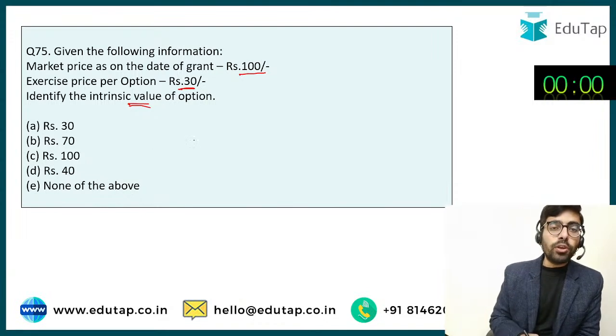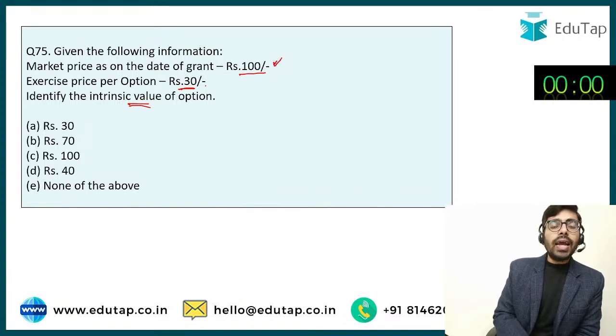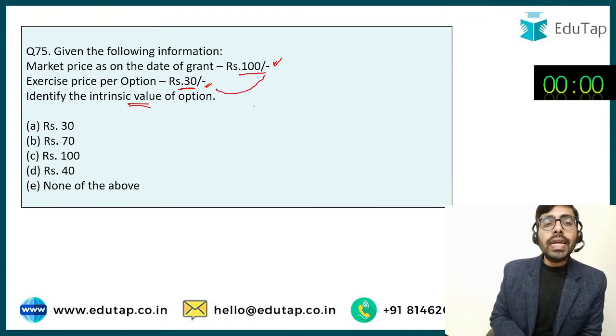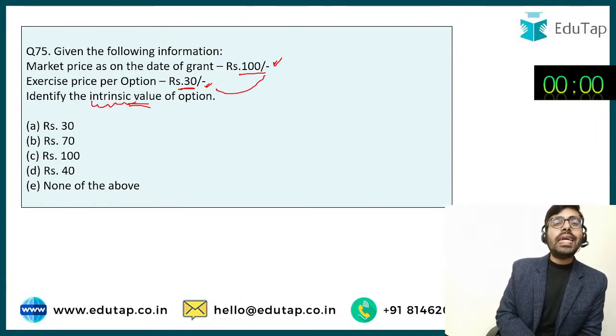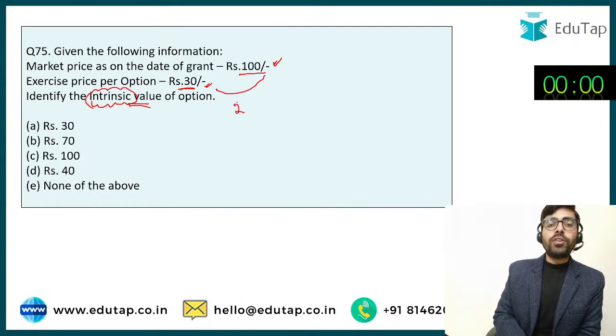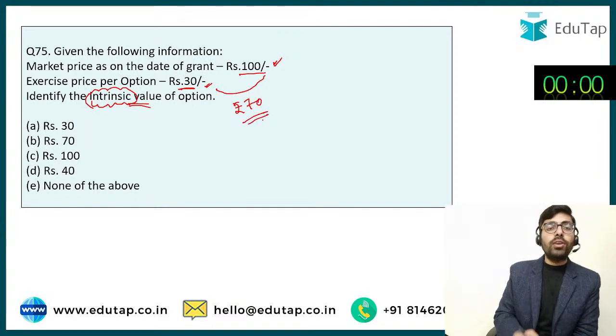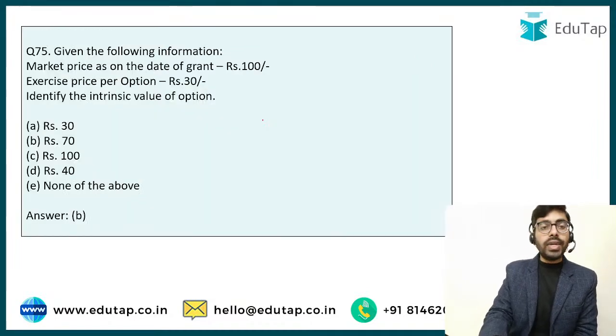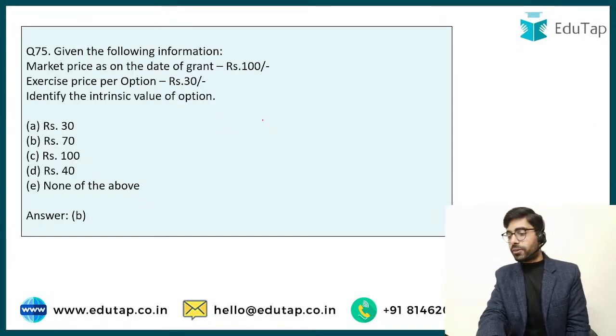This is absolutely easy. The market price is rupees 100 and Ashish can exercise the option at only rupees 30. So what is the intrinsic value? Intrinsic basically means the internal value of this option that Ashish has. So this internal value is rupees 70. The difference between 100 and 30 is the intrinsic value. So the answer is going to be option B.